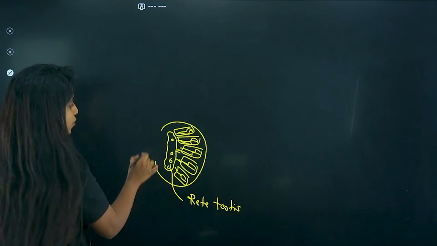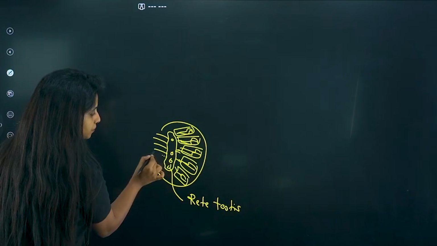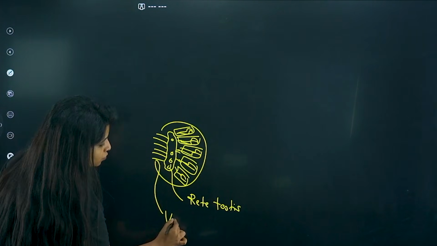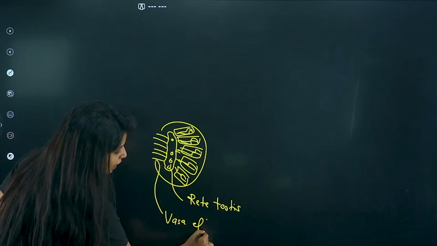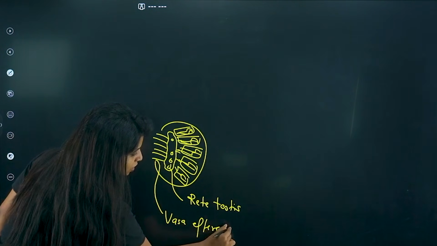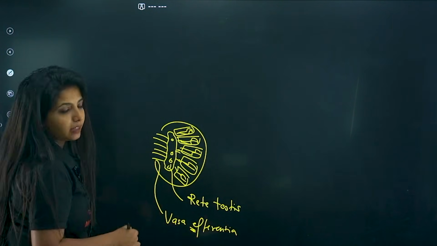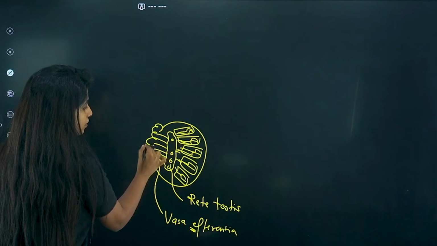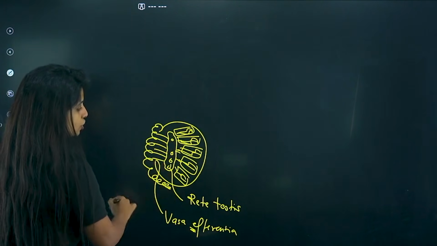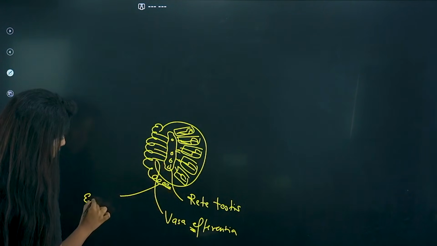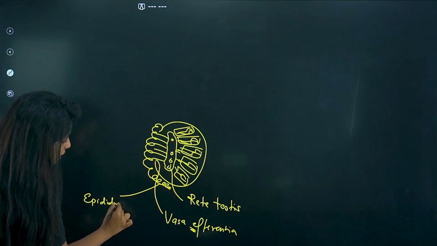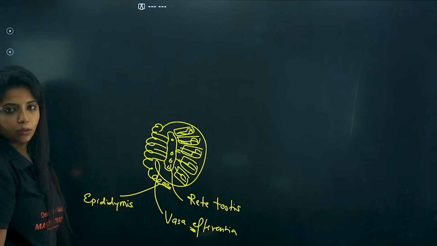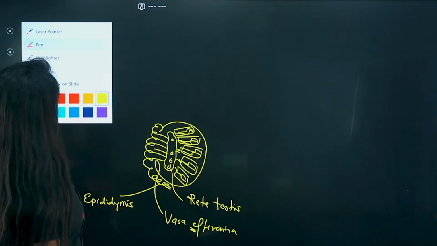Now the rete testis tries to exit out, through the vasa efferentia. This is known as vasa efferentia. E for exit, you can remember it like that. But they are not able to exit; rather, they form something like this, which is known as epididymis. Epididymis. Okay.